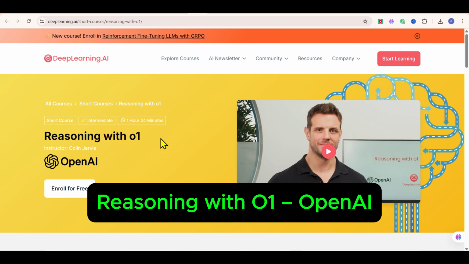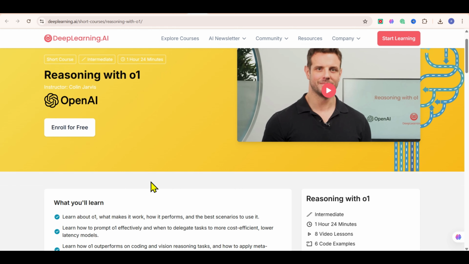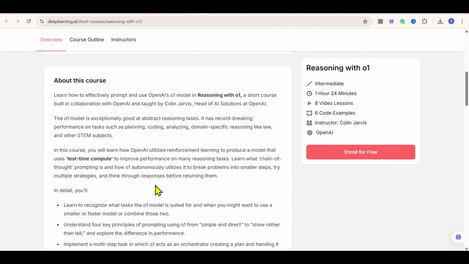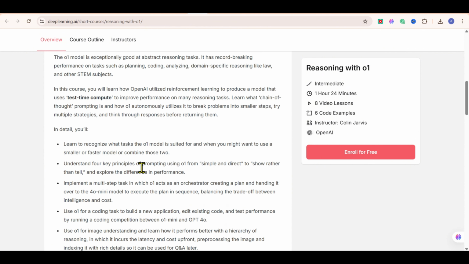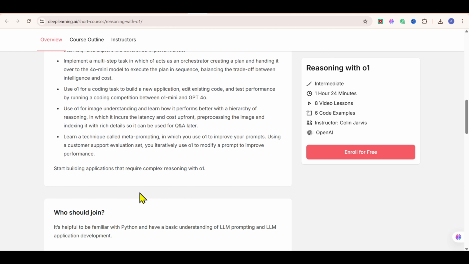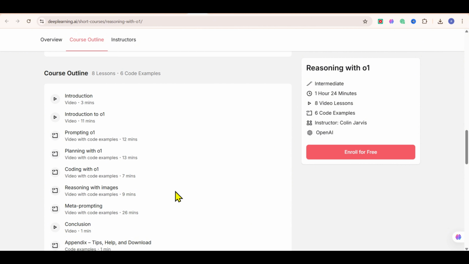Now, let's explore a cutting-edge reasoning model from OpenAI called O1. And this free course will show you how to make the most of it. O1 isn't just another AI model. It's designed to reason and plan complex tasks better than regular GPT models. In this course, you'll learn how O1 works differently from GPT-4 or GPT-4 Turbo, how to write prompts that unlock its full reasoning power, how to plan step-by-step workflows and balance intelligence with cost, and a cool technique called meta-prompting, where O1 actually improves your prompts to get better answers. If you want to level up your prompt writing and build smarter AI workflows, this course is a game changer.